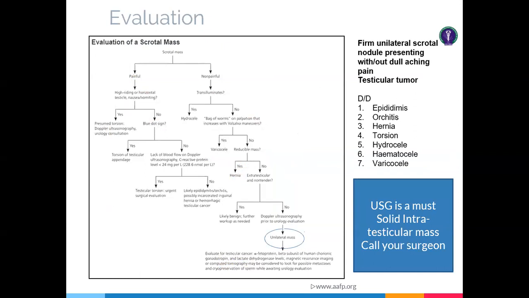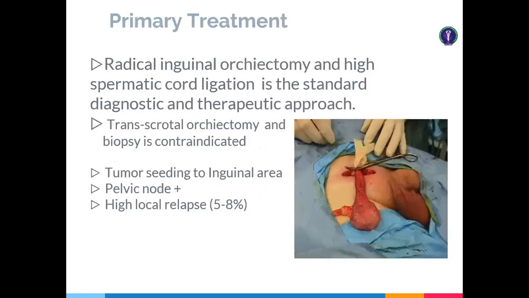The main points of testicular tumor are a firm swelling that is not associated with acute pain. If you have this picture, with a little dull aching pain along with a solitary tumor nodule, USG is a must. So do a USG and call your surgeon for surgical intervention. The first primary step of treatment, workup or diagnosis is radical inguinal orchidectomy with high spermatic cord ligation. This is the main surgical technique to be done first if you have a solitary testicular mass on USG that is likely to be a testicular tumor.